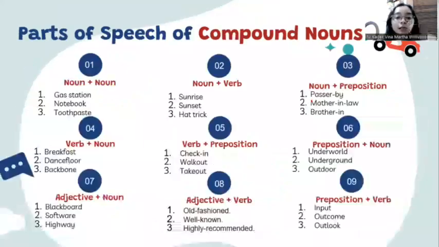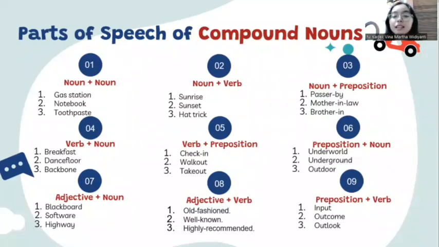And then let's move to parts of speech of compound nouns. So these are the ways to create a compound noun. Actually, there are lots of ways to make a compound noun, but I just put 9 parts of speech of compound nouns here. The first is noun plus noun, like gas and station. Put them together into gas station. It's a compound noun, like gas station, notebook, toothpaste. And then the second is noun plus verb.